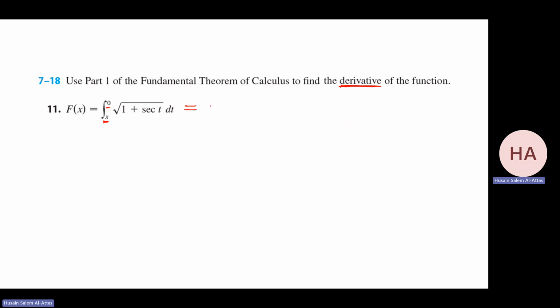So my first step, I take a minus sign: 0 to x, square root of 1 plus secant t dt. What will be capital F prime now? It will be minus the square root of 1 plus secant x.